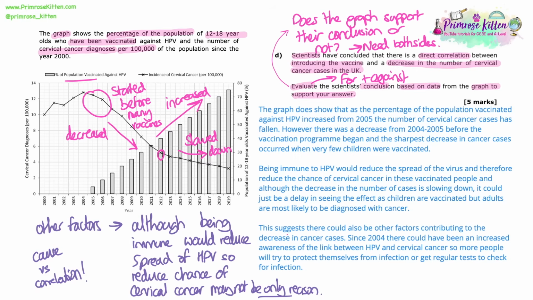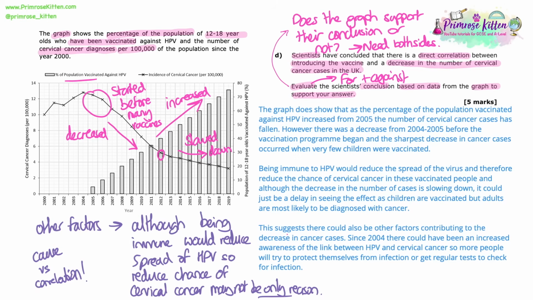So you don't always have to say that every bit of data supports the claim. If you can find reasons in the data to show why that might not be the case, and use some of your own knowledge as well, that's absolutely fine, especially when you're speculating why something might not be completely the reason that something has happened. You can definitely use your own knowledge here.